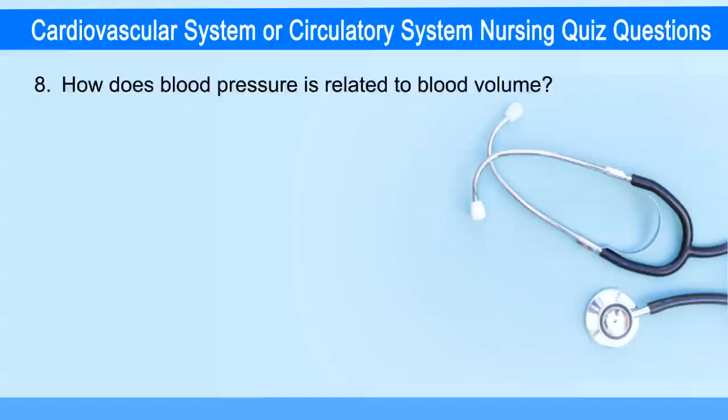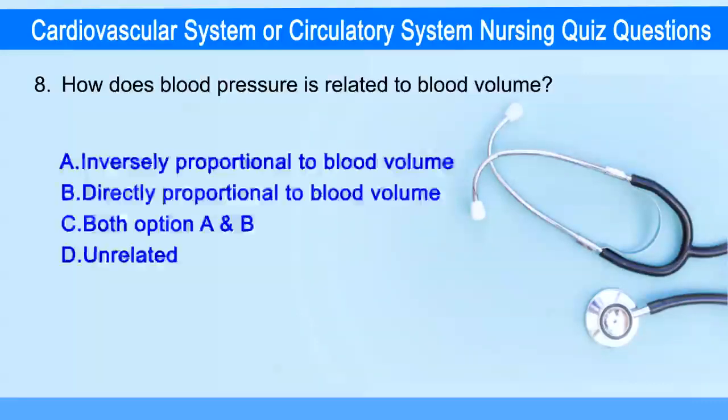Next question. How does blood pressure is related to blood volume? Option A, inversely proportional to blood volume. Option B, directly proportional to blood volume. Option C, both option A and B. Option D, unrelated.